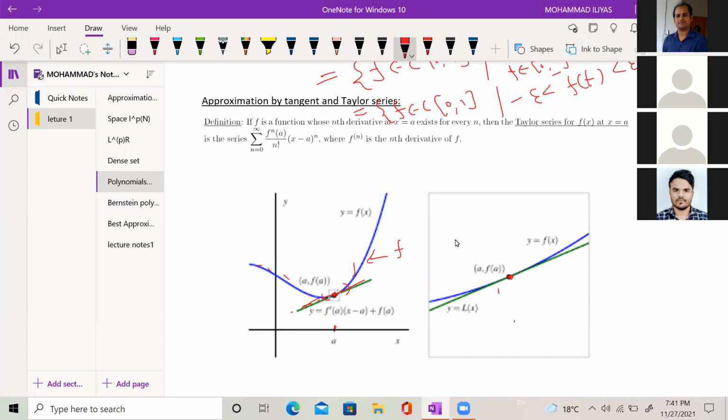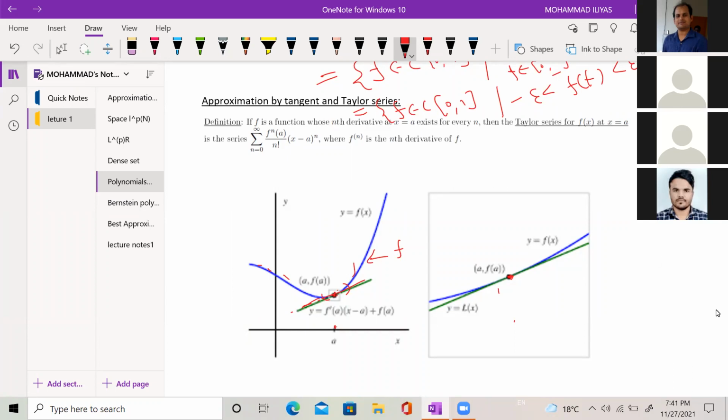Yes. Okay. So I was talking about approximation by tangent and Taylor series. We have seen that locally it is a good approximation by Taylor series, but globally it is not a good approximation. When you move away from the point, the approximation is not good, and in the neighborhood of the point, the approximation is good.